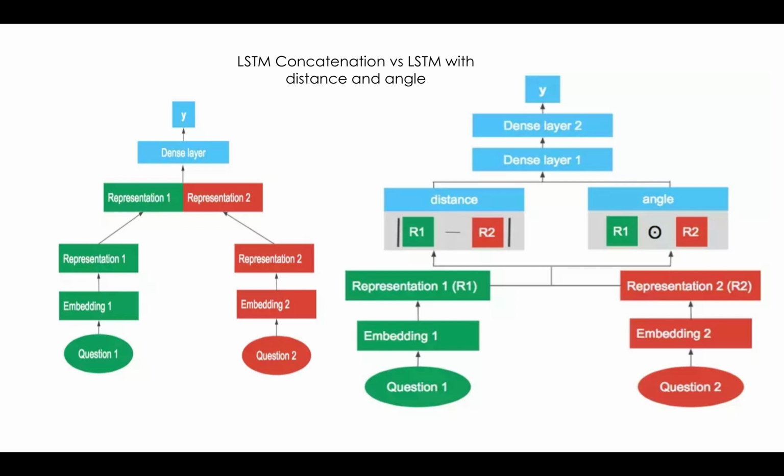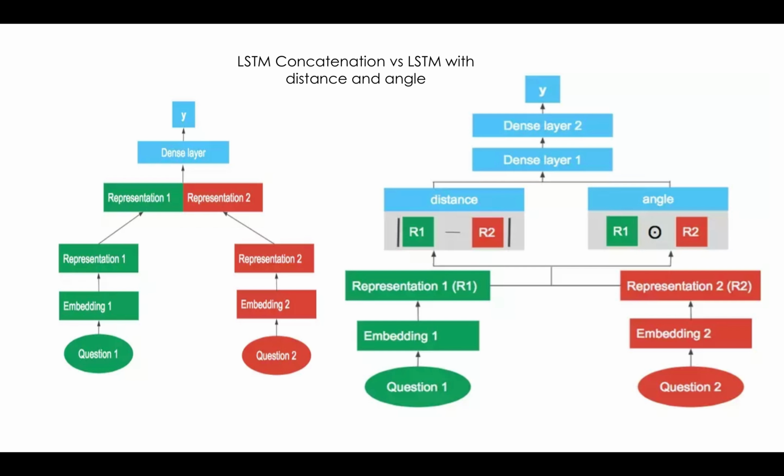Quora trains its own word embeddings using Quora's text corpus, combines them to generate question embeddings for the two questions, and feeds those into a representation layer. They then concatenate the two vector representations output from the representation layer and feed the concatenated vector to a dense layer to produce a final classification result. This is done with the LSTM concatenation method.